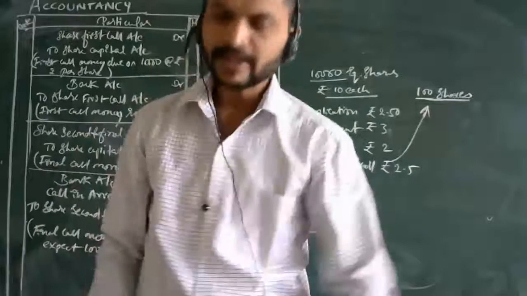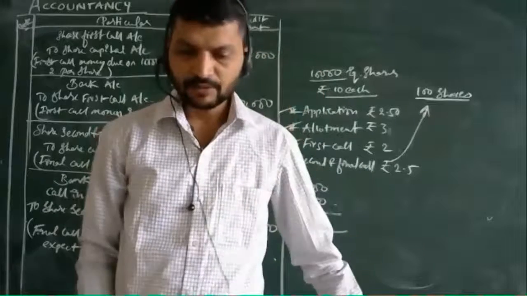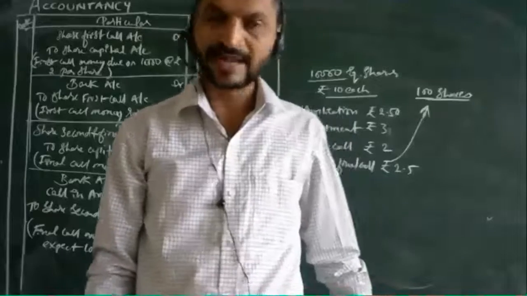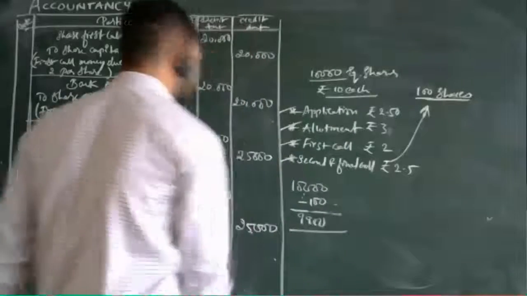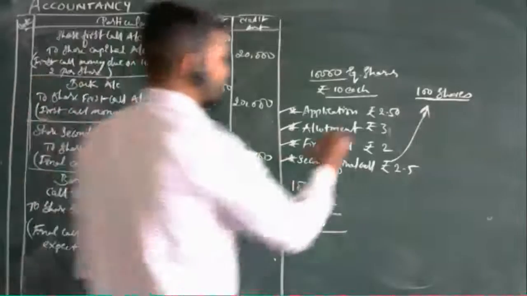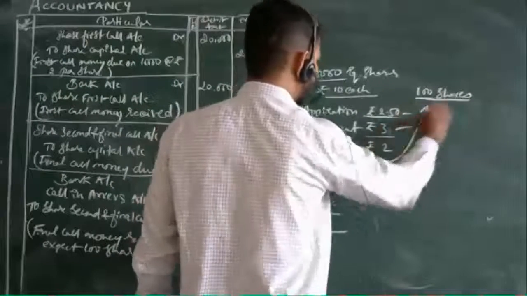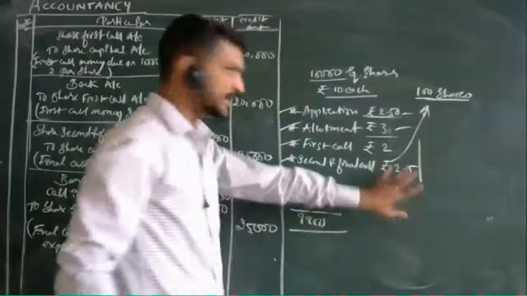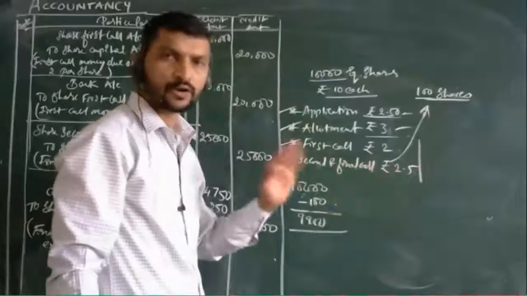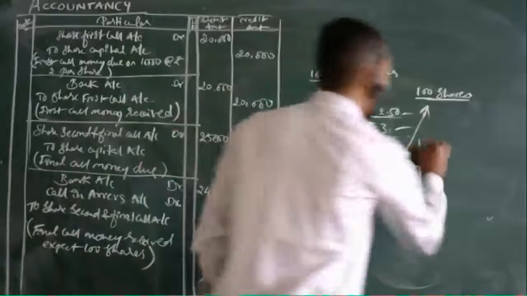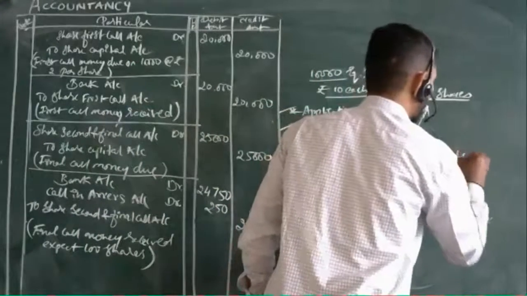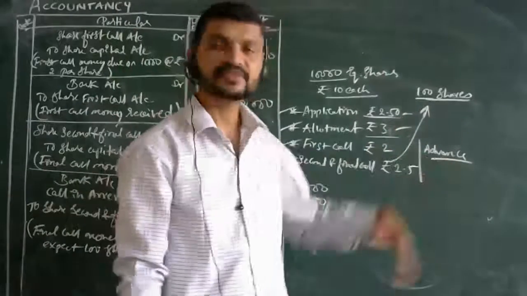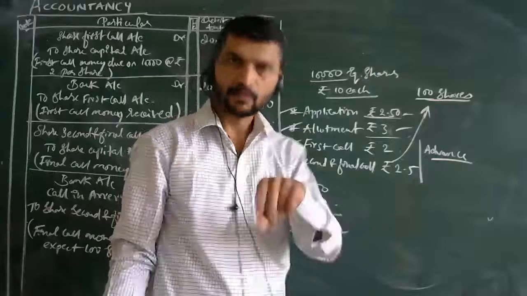See, call in advance, what it means. Sometimes shareholders pay a part or whole of the amount on the calls not yet made. Now we know that, for example here, application we have paid and first allotment we have paid, but these calls are not yet called. अब तक इन कॉल्स को बुलाया नहीं है, फर्स्ट और सेकंड कॉल होने वाला है, उन्होंने बुलाया नहीं, आपने एडवांस पे कर दिया, तो वहां पर क्या होगा, एंट्रीज क्या होंगी, कैसे मेंटेन करेंगे अकाउंट में, वो हम लोग अभी देखने वाले हैं.